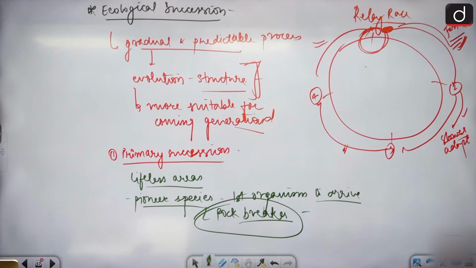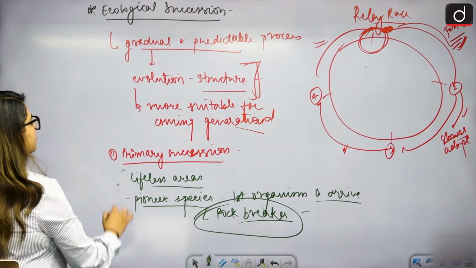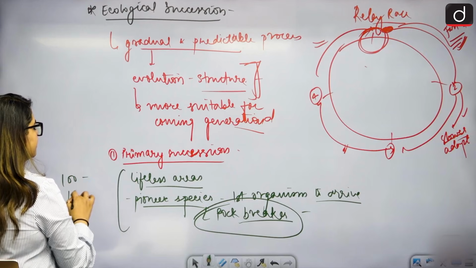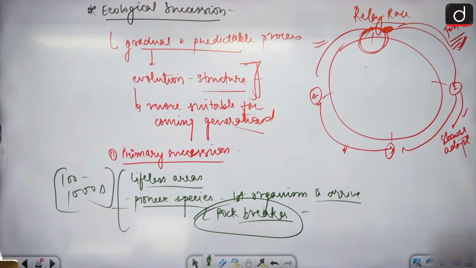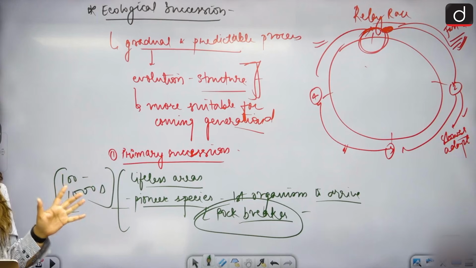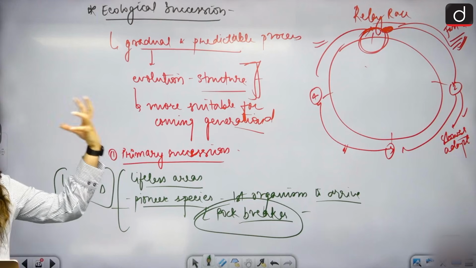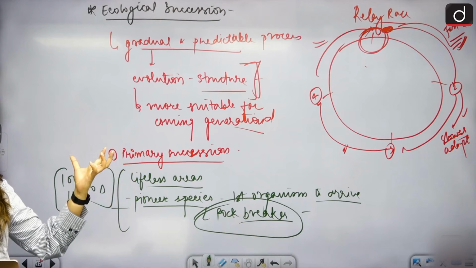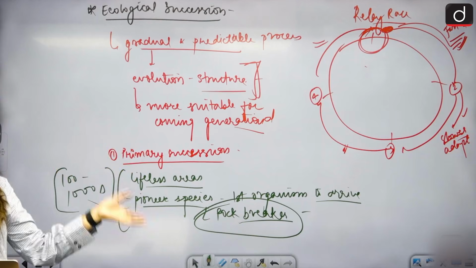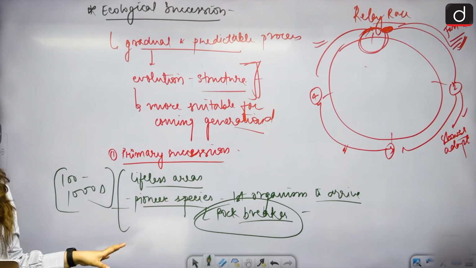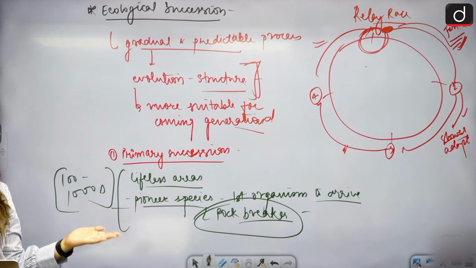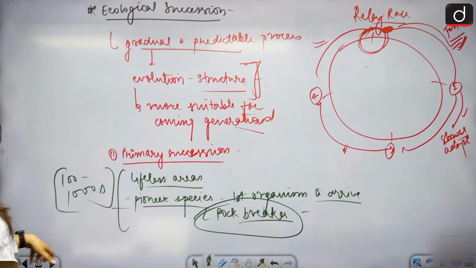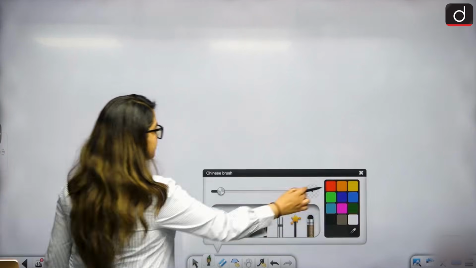This is extremely slow, hundreds to thousands of years. This is our primary succession: how new life is born on areas that either never had life or had it but got absolutely destroyed. Do you understand that?